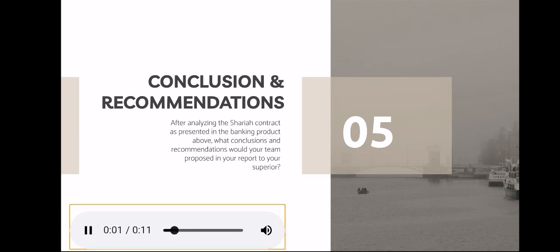For question number 5, after analyzing the Sharia contract as presented in the banking product above, what conclusion and recommendations would your team propose in your report to your superior?